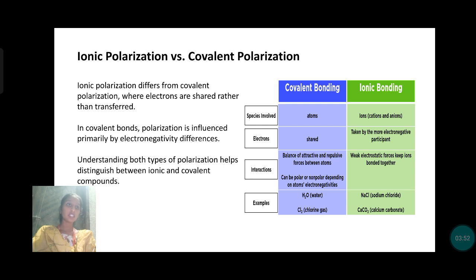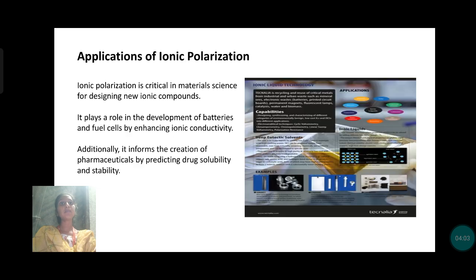We can see the differences between ionic bonding and covalent bonding. Covalent bond polarization is influenced primarily by electronegativity differences. Next, applications of ionic polarization.